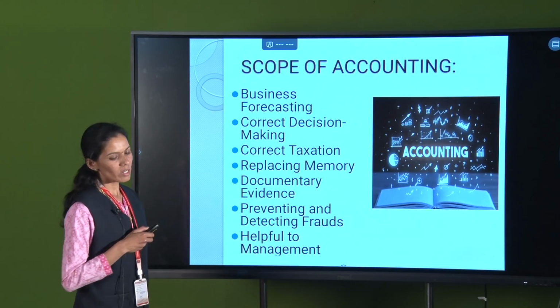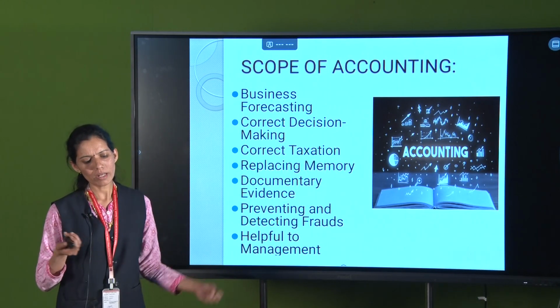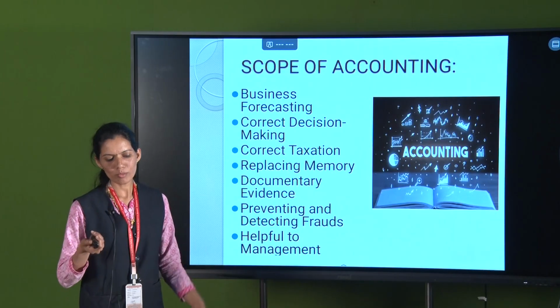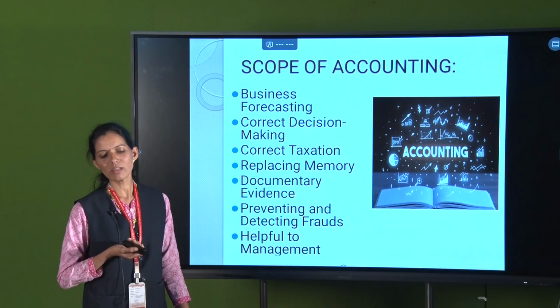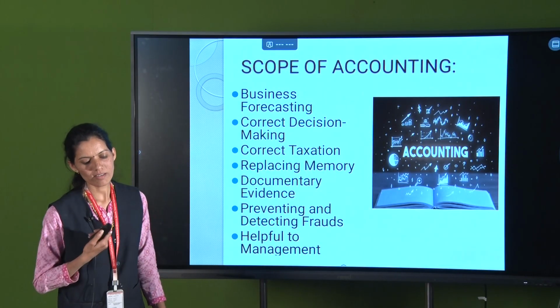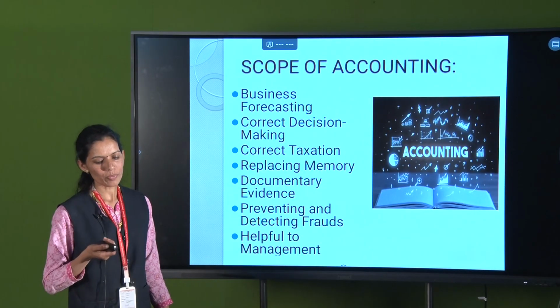Second one is correct decision making. Every business house has to take many economic as well as financial decisions. For example, determination of pricing, basic cost, import export cost, increase or decrease in the investment, distribution of the dividend, bonus, etc. All those decisions are taken with the help of accounting.